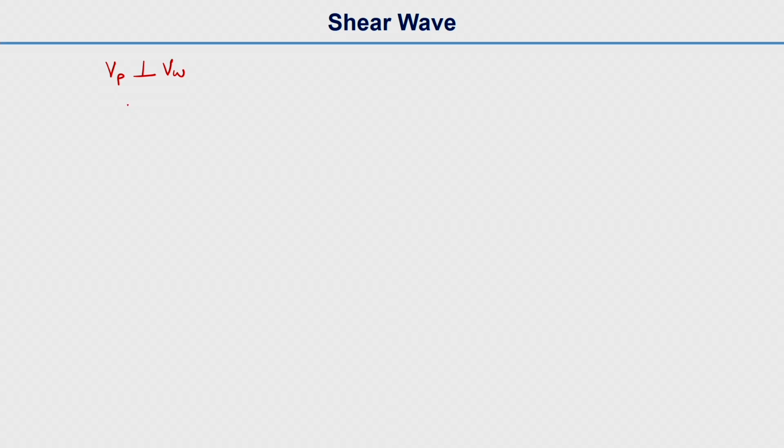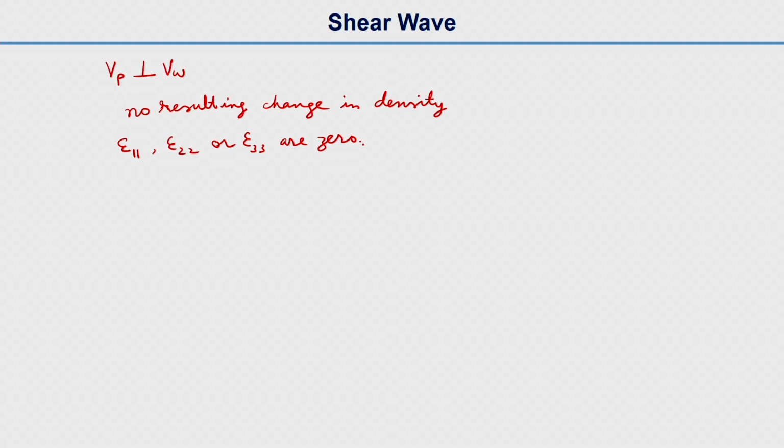So in this case there is no resulting change in density, and the longitudinal strains epsilon 11, epsilon 22 or epsilon 33 are 0. We will explain this with a diagram.